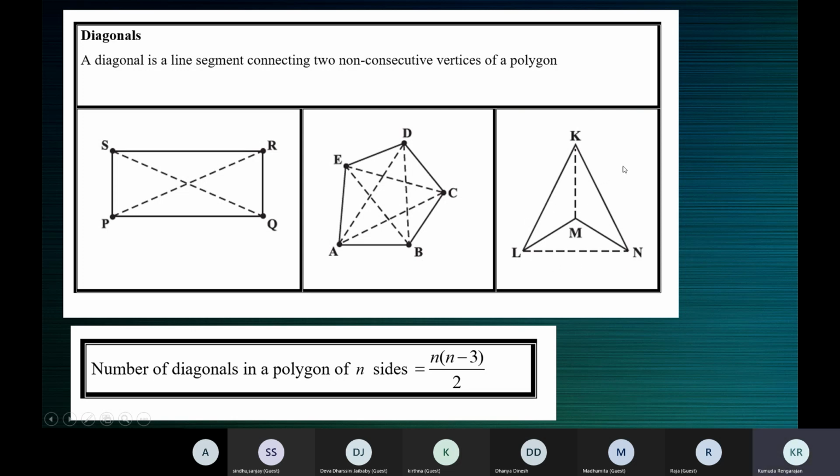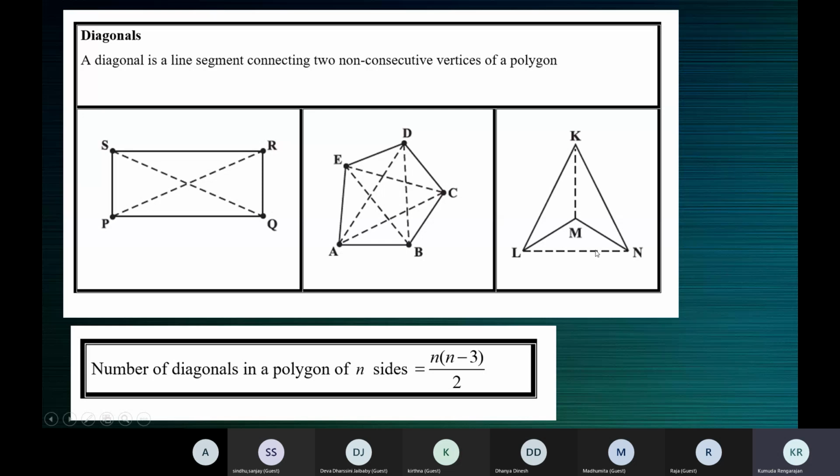This one is the polygon. It's like an arrowhead, like this. It is an exterior diagonal. So this diagonal lies outside the polygon. So that also can happen.